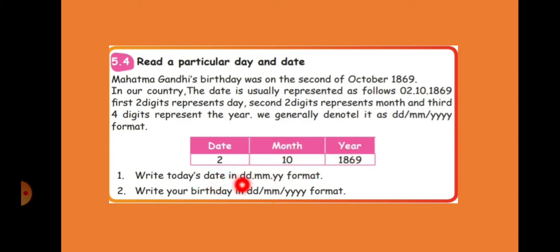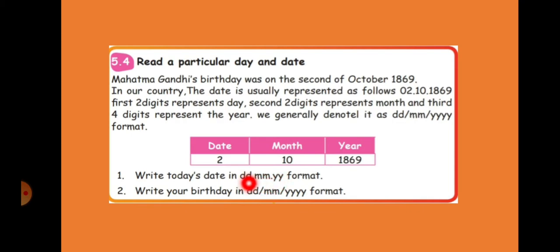Can you write your date of birth here? First you write your date, then month. If you are born in 1990 or something, first you write your date, then the month. Third month means March, March means 3.